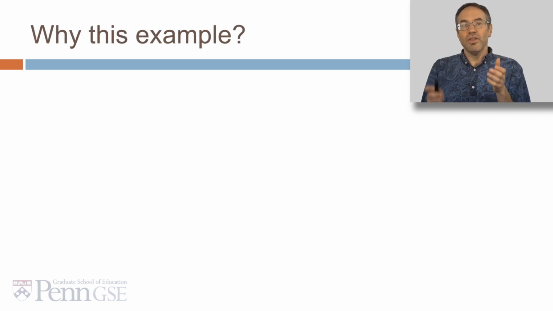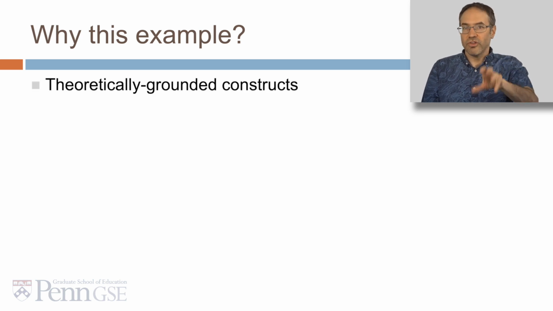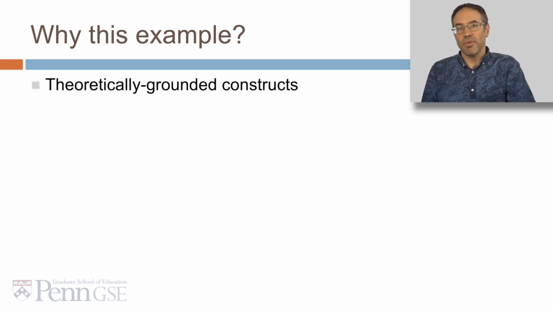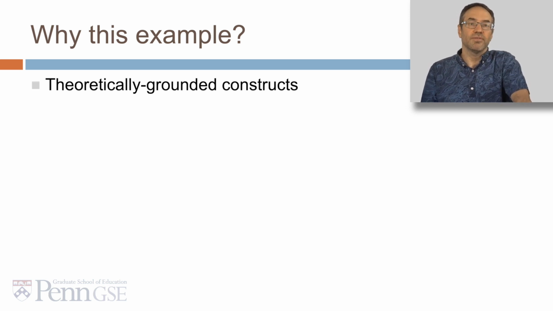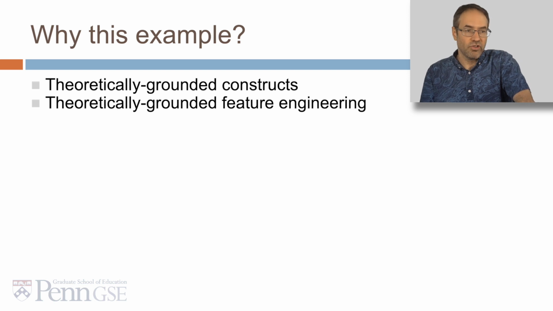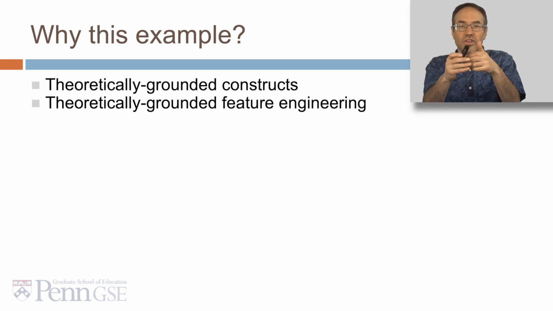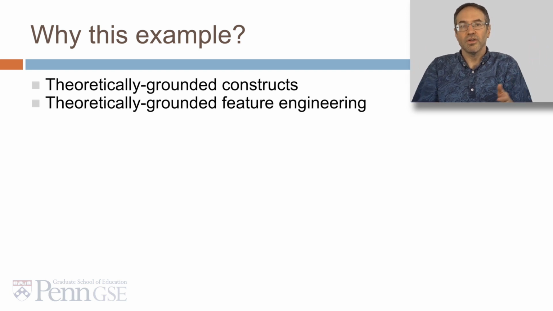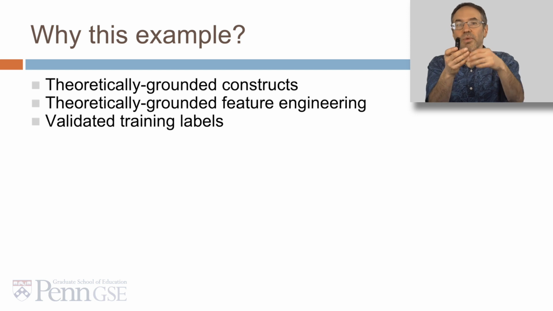So, why this example? First of all, we had theoretically grounded constructs that were based on Winne's model and that were important to teacher practice in this area. We had theoretically grounded feature engineering. The features that we chose mapped meaningfully, potentially, to the kind of constructs we wanted to detect. We had validated training labels. This wasn't just something that popped out of the sky, we'd actually demonstrated that human beings could agree on this.